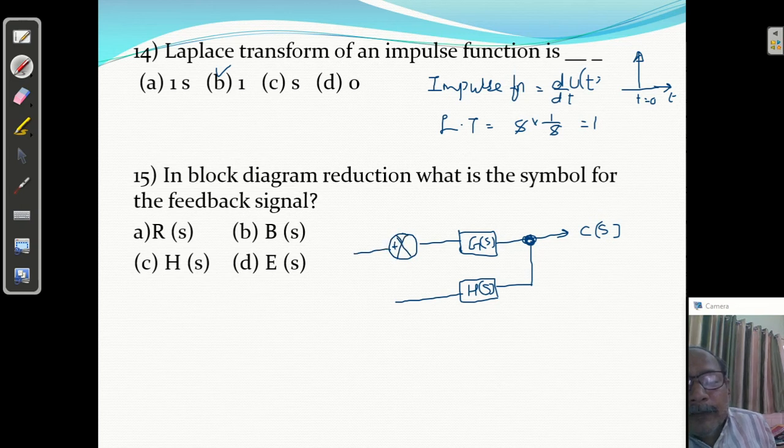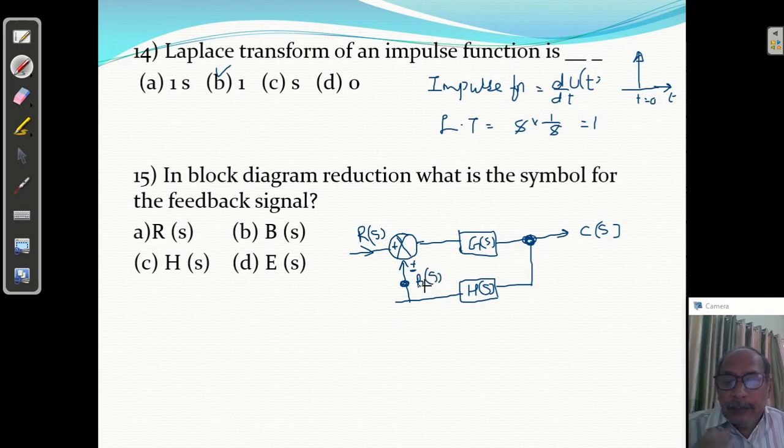And this signal will be added here or subtracted. This is the reference input. Here it may be positive feedback or negative feedback. Generally, we use negative feedback to make the system faster. Now this signal is known as B of S, which we call the feedback signal. This is called the error signal E of S.